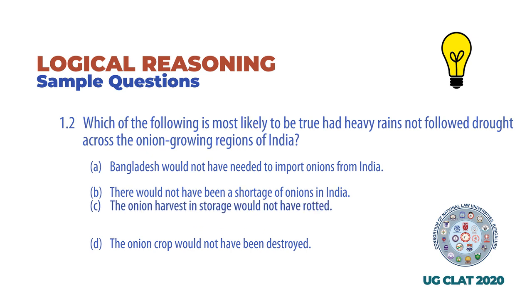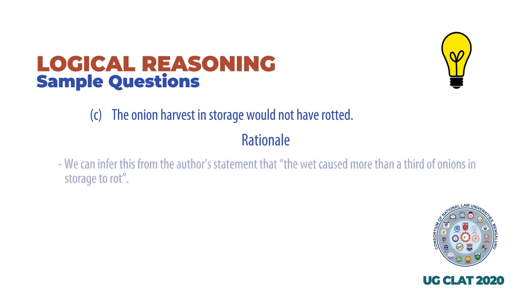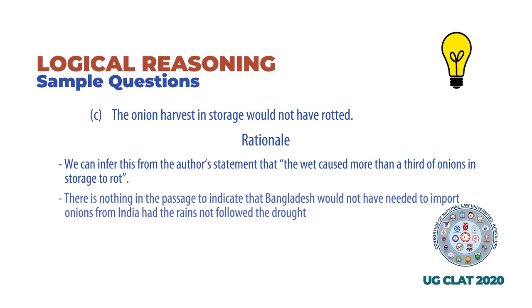The correct answer is C. Here is the rationale. The onion harvest in storage would not have rotted. We can infer this from the author's statement that the wet caused more than a third of onions in storage to rot. There is nothing in the passage to indicate that Bangladesh would not have needed to import onions from India had the rains not followed the drought, and so A cannot be the correct answer.